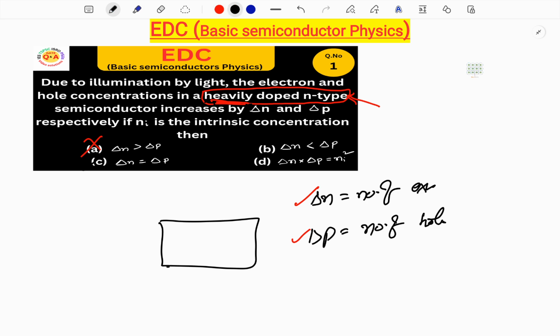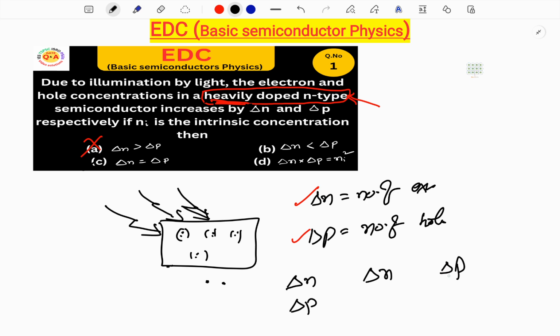Given that there is a semiconductor with n-type, there are covalent bonds. By illumination, meaning falling of light, the covalent bonds will break. Then for every covalent bond that breaks, an electron will be generated, and in the absence of the electron, a hole will be generated. That means as many electrons will be generated, that many holes will be generated.